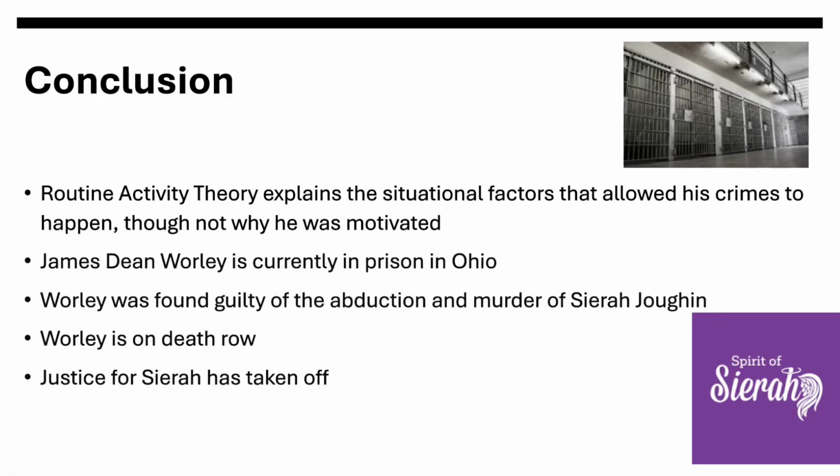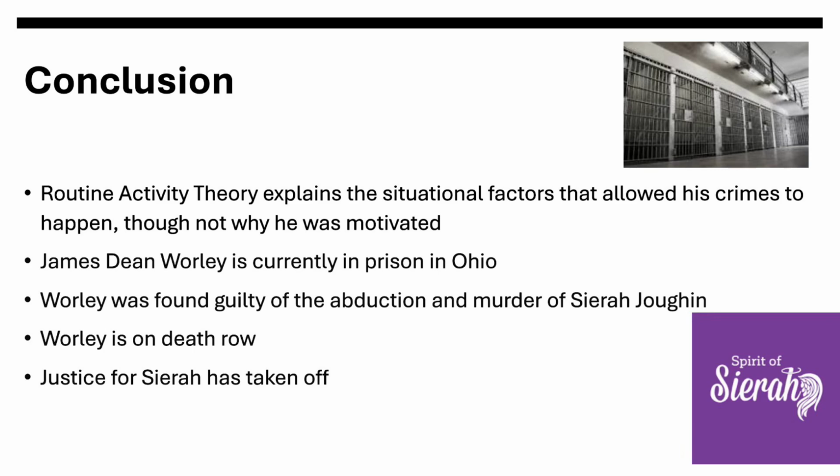In conclusion, the routine activity theory explains the situational factors that allowed his crimes to happen, not why he was motivated. So overall, James Dean Worley, where is he today? He is in prison in Ohio. Worley was found guilty of the abduction and murder of Sarah Joggin.